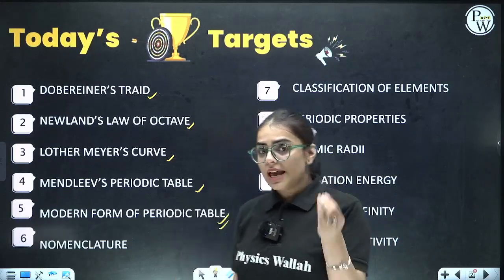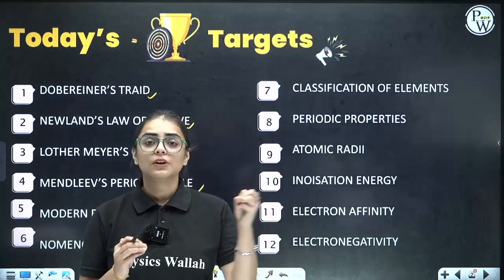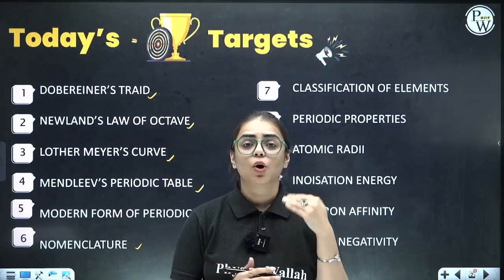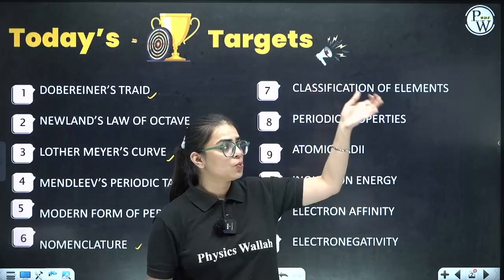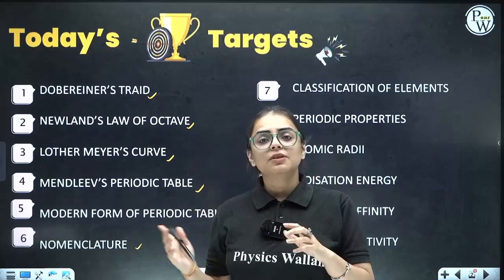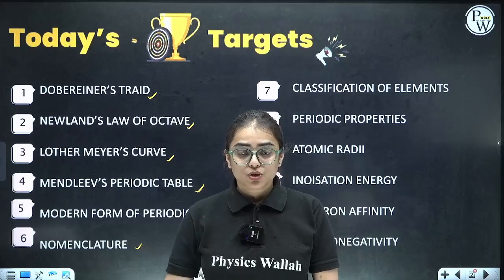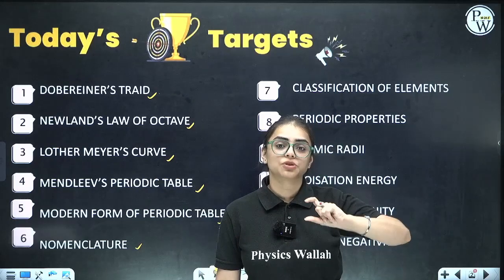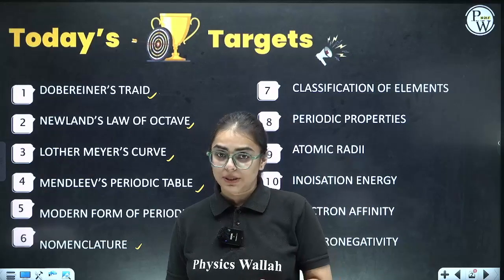Yeah. The next part that we are going to do is going to be the nomenclature session. Here we are going to cover nomenclature for the elements whose atomic number is more than 100. I will let you know what you have to use if you have a digit 1, and what you have to use if you have a digit 2 over there. In a similar way, for example, if I ask you to do the nomenclature for the 114th element, you should know that for 1 you have to use this word, and for 4 you have to use this word. In this way you are going to do the nomenclature.